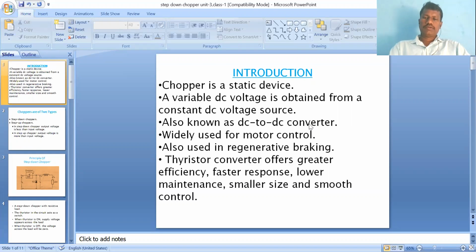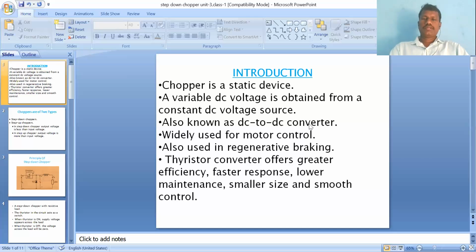Wherever the input is DC and we want the output to be DC also, we compulsorily prefer the chopper circuit.